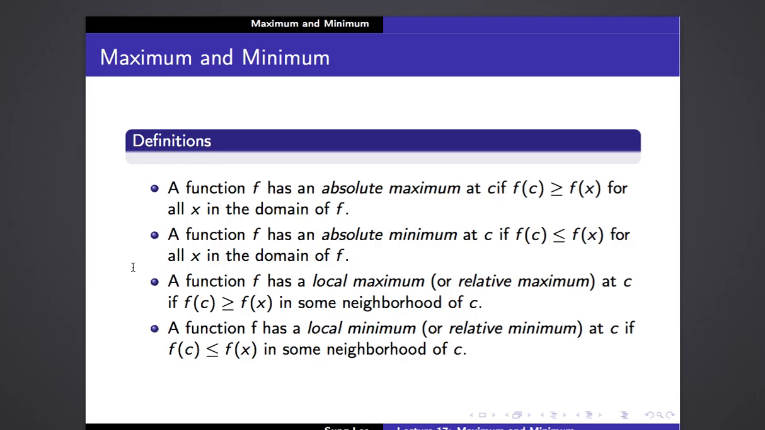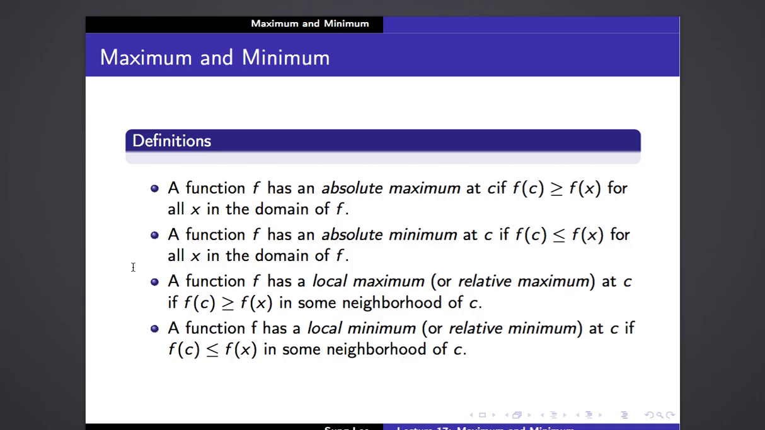So we begin with the following definitions. A function f has an absolute maximum at c if f of c is greater than or equal to f of x for all x in the domain of f. So, simply speaking, absolute maximum is really like the largest possible value of f of x in the domain.